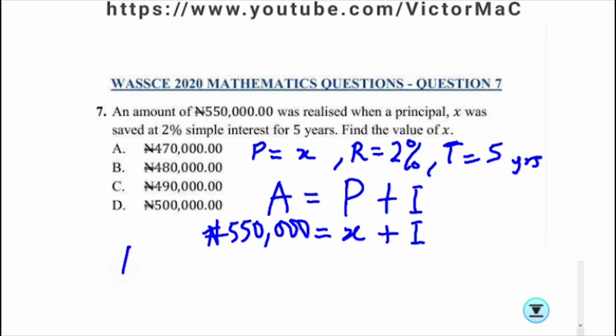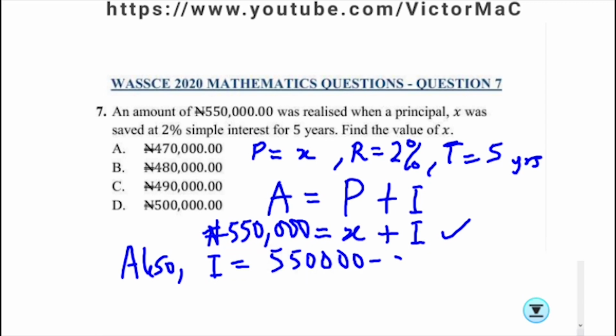Also we know that our formula for simple interest is PRT over 100. But from the equation above, let's make interest the subject of the formula. We're going to have I as 550,000 minus X. So the formula for simple interest is given as PRT over 100.